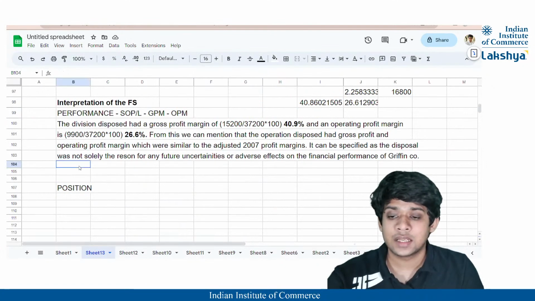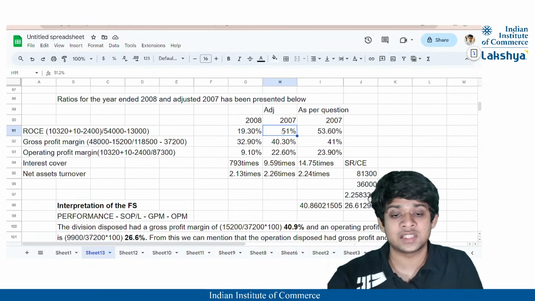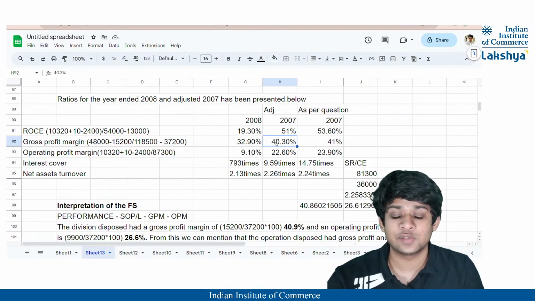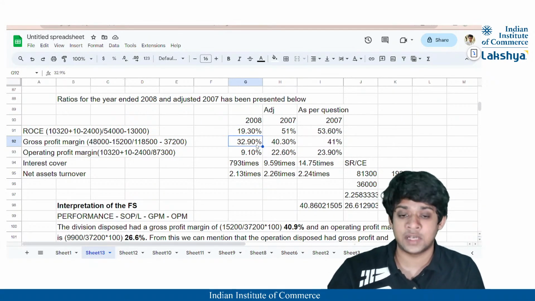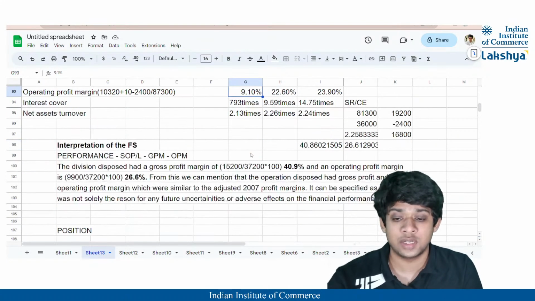Now you can ask why we have stated this, because right now see the gross profit margin in 2007 was 40.3% and now it is 32.9%. That means it has technically reduced. The operating profit margin is also reduced.